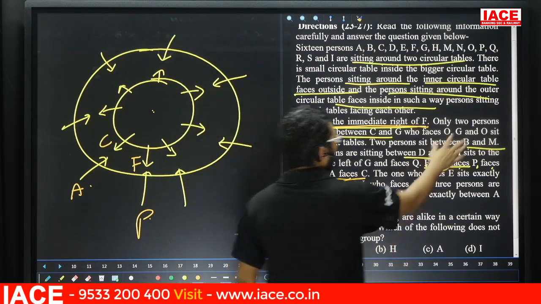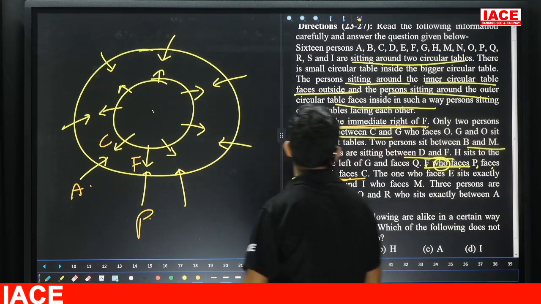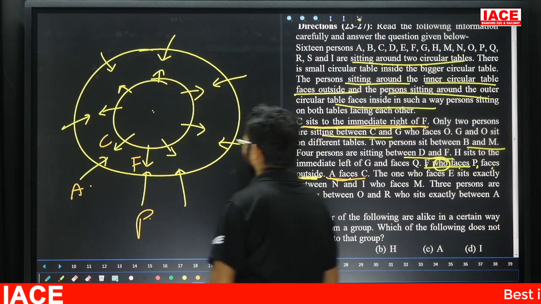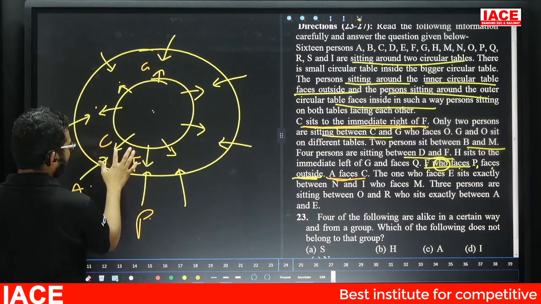Take this point. Only 2 persons are sitting between C and G, who faces O. Friends, between C and G we have 2 members. C, 1, 2. Here is G's chance. Otherwise C, 1, 2.